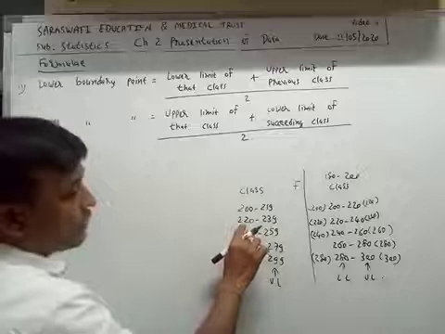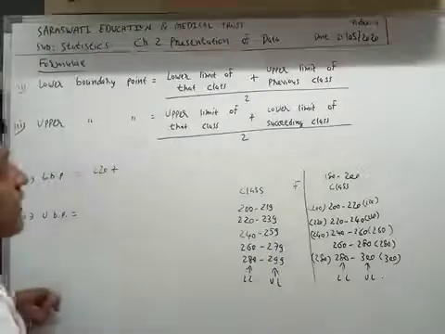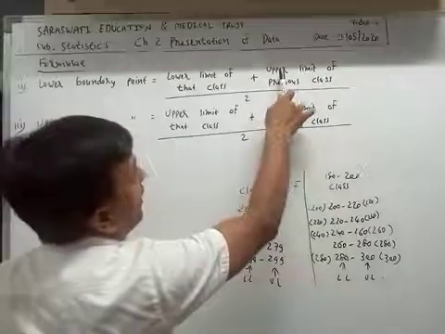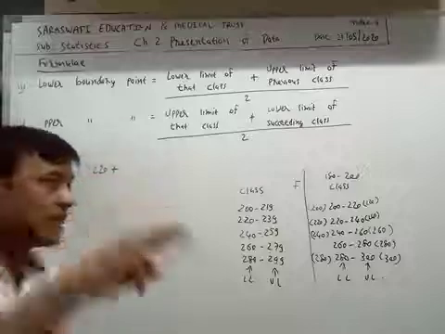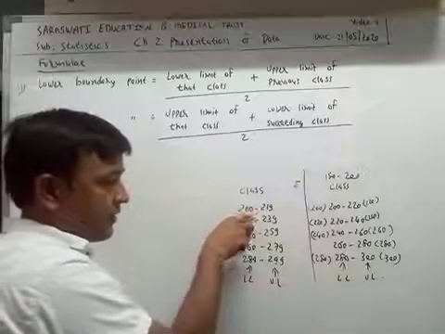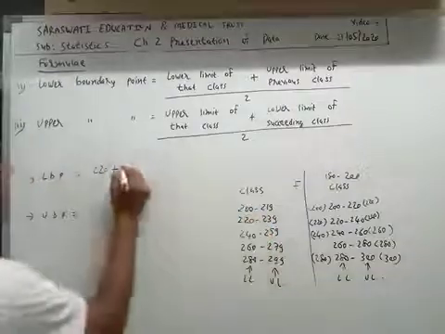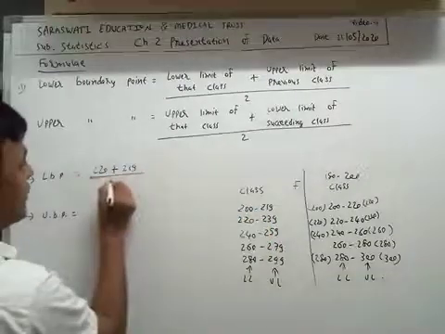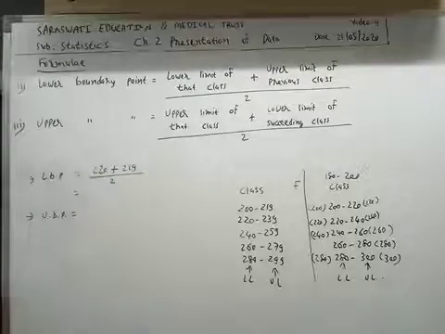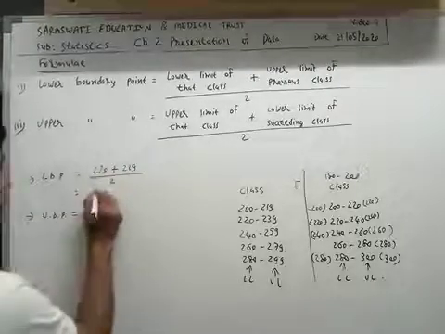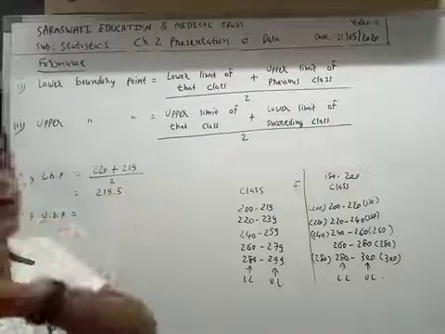The second class has lower limit 220, and the upper limit of the previous class. So the answer is 290 upon 2. So the answer is 219.5.